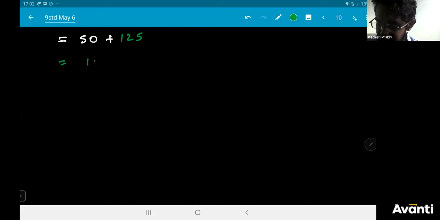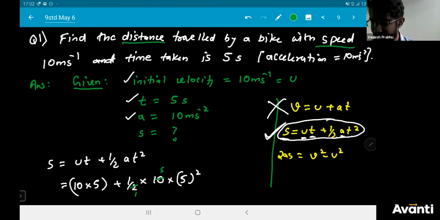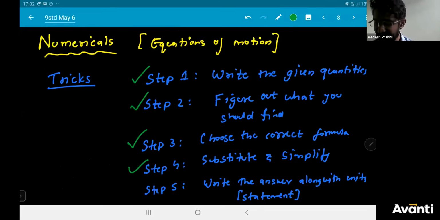So my answer here will be 175. What 175? S is equal to 175. That is distance. Distance traveled by the bike is 175 meters. Okay, remember the units. What did I tell you the last step? After simplifying, write the units.